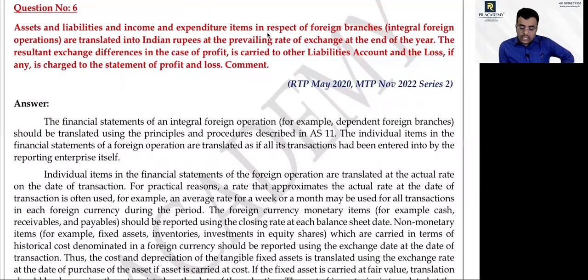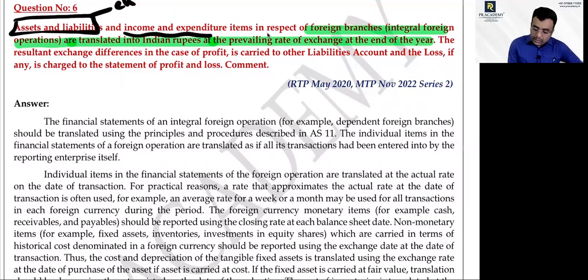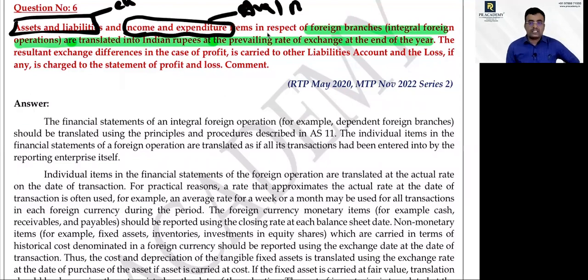Assets and liabilities and income and expenditure items in respect of foreign branches, integral foreign operations, are translated into Indian rupee at the prevailing exchange rate at the end of the year. Is it right or wrong? Assets and liabilities should be converted using the closing rate. Income and expenditure P&L items should be converted by average rate or rate on the date of transaction.